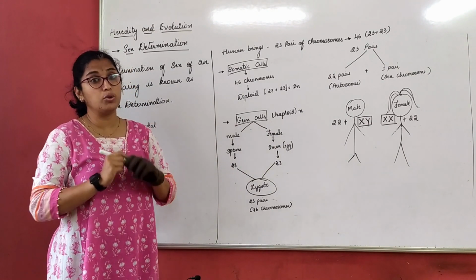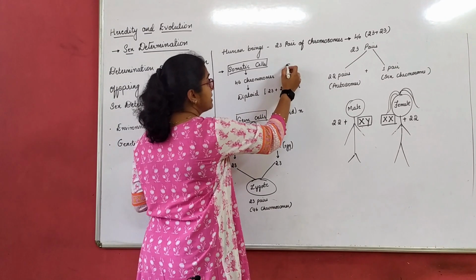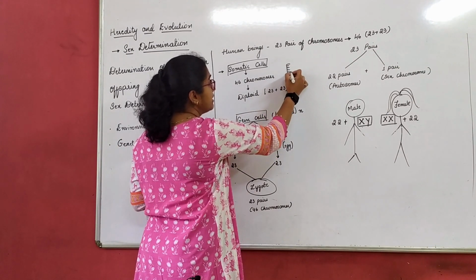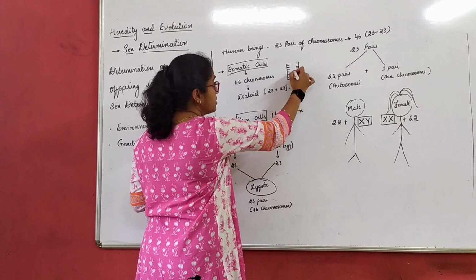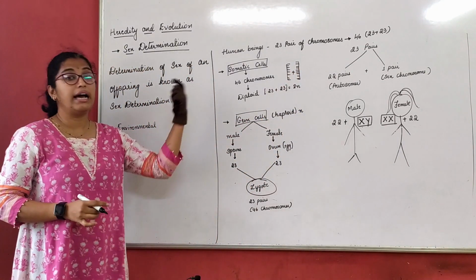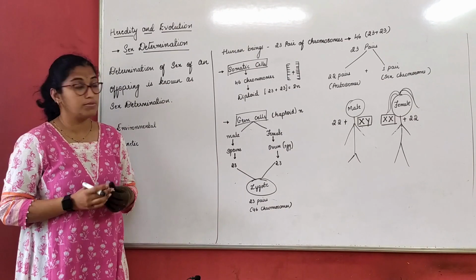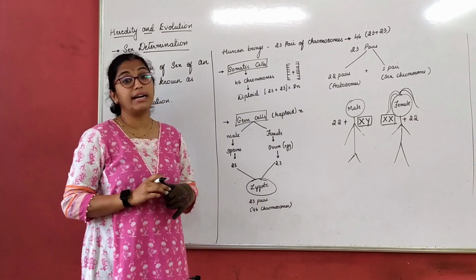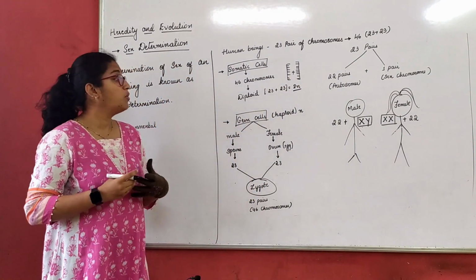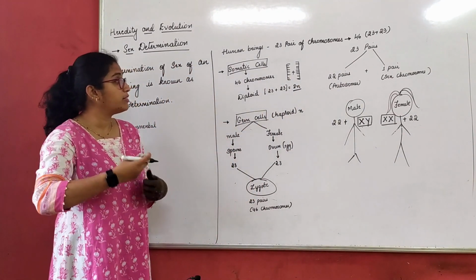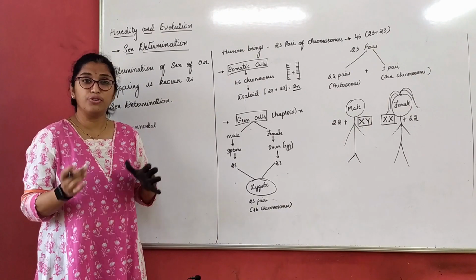Now what will happen to these 46 chromosomes? For example, in one line there are 23 chromosomes, and in another line there are again 23 chromosomes. These add together and make 46 chromosomes, right? That is why they are diploid in nature, represented by 2n. Now you need not break your head over what is diploid and why it is 2n, right?